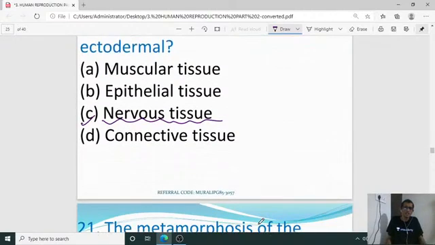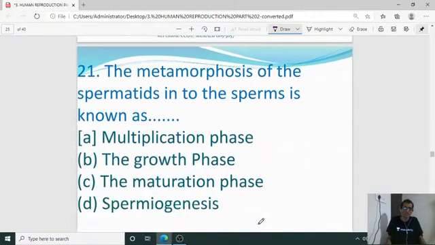So the 21st question. The metamorphosis of the spermatid into sperm is known as. Remember the terminology.